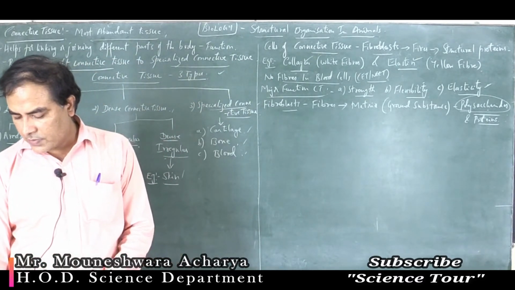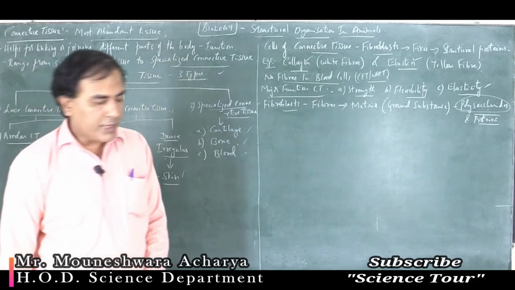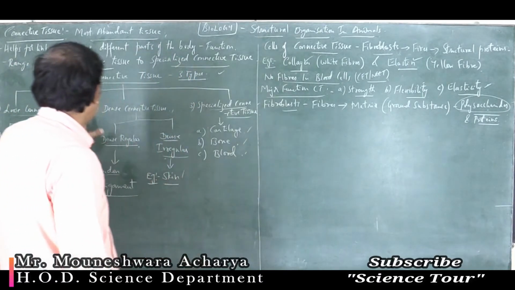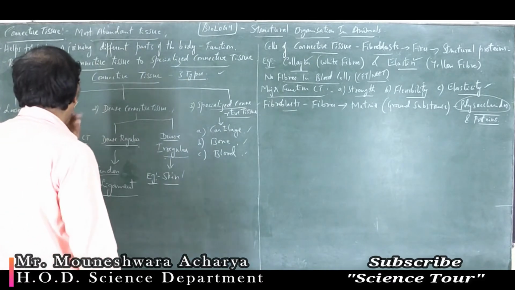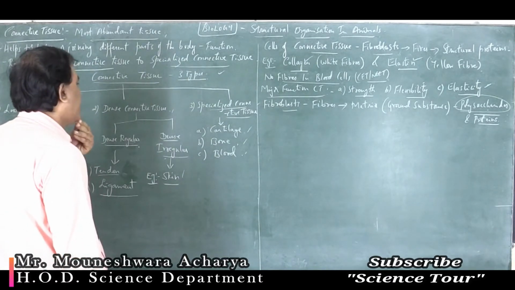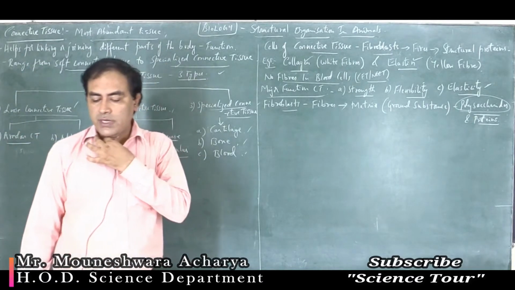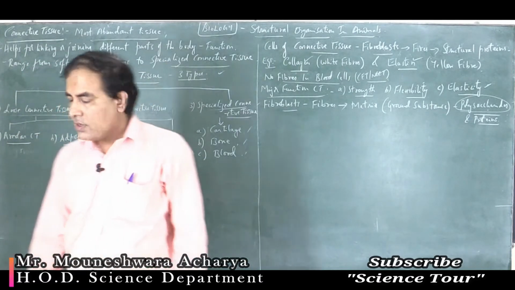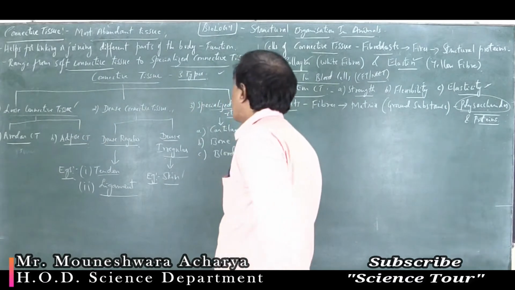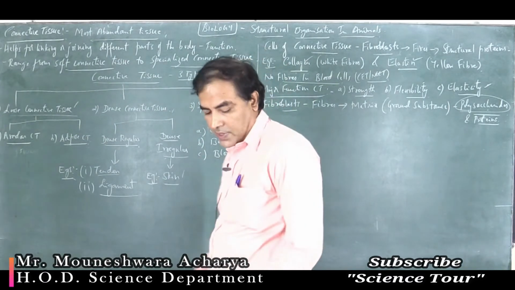Okay. So connective tissues, as I said, are classified into three types: loose connective tissue, dense connective tissue, and specialized connective tissue. Let's study one by one. First I'll take the loose connective tissue. Let me erase this.